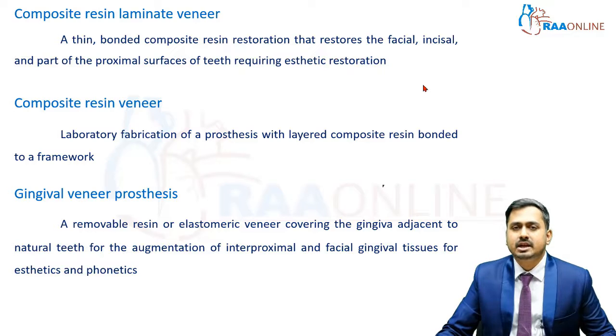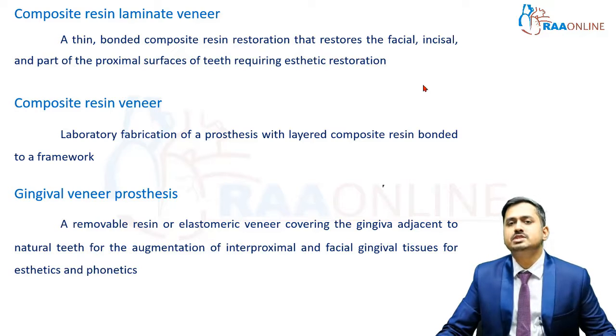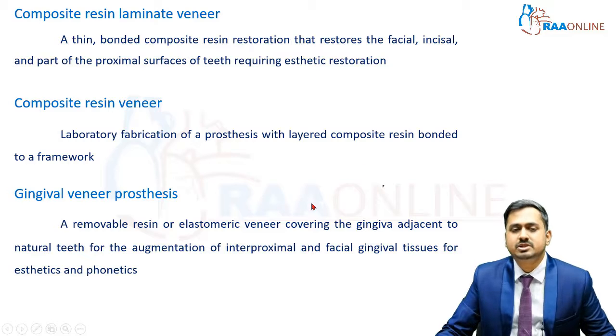Since we are dealing with aesthetic dentistry, we are very much worried about the surfaces or part of the teeth which are more visible to the people standing and observing your smile or face. So here only the facial, incisal and part of the proximal surface are involved in the restoration, whereas your lingual and palatal surfaces are not usually prepared or used as part of the restoration. Next is your composite resin veneers. This is laboratory fabrication of a prosthesis with layered composite resin bonded to a framework. Again, this is a laboratory fabrication of your veneer which has a framework on top of which your composite resin is usually layered.